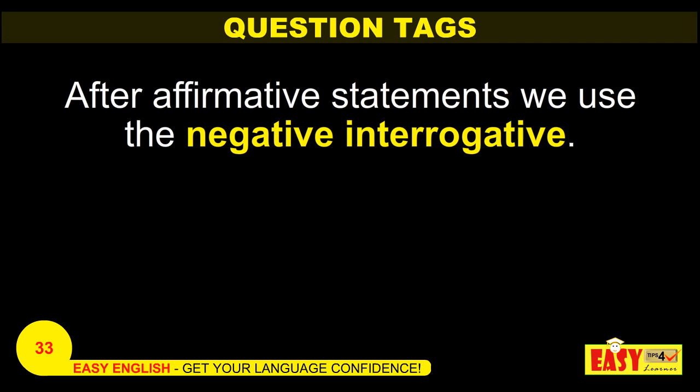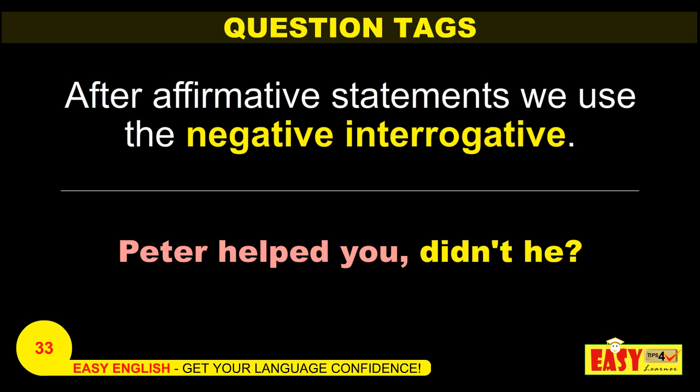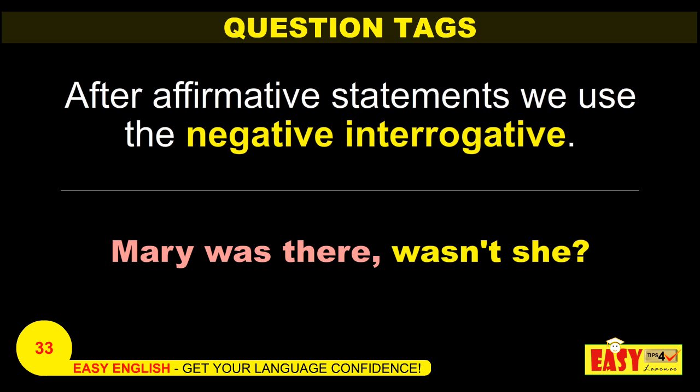After affirmative statements, we use the negative interrogative. Can we see some examples? Peter helped you, didn't he? So here you have a positive statement, Peter helped you, but you add a negative question tag, didn't he? So the affirmative statements, that is the positive statements, are tagged with negative interrogative. Mary was there, wasn't she? So you have the affirmative statement, Mary was there, which sounds positive, but you add a negative question tag, that is negative interrogative, wasn't she?